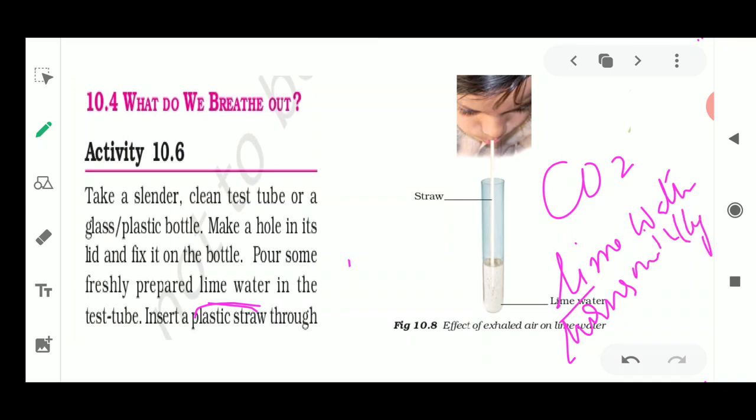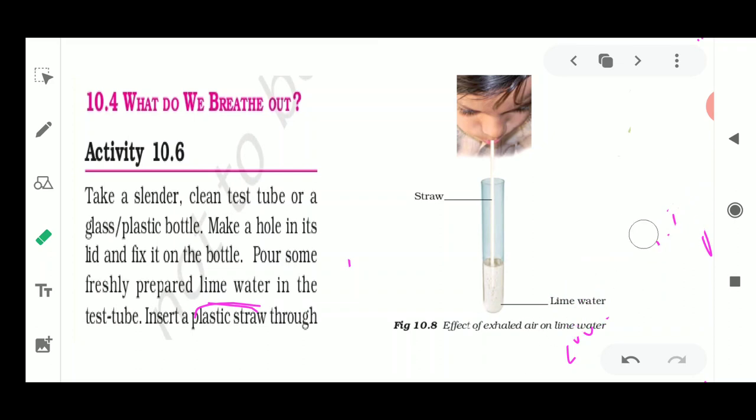This is going to help you a lot in the other classes also, in the higher classes, when you will study various chemical changes or reactions. So if we know the test for carbon dioxide, you could simply say that it is going to turn lime water milky. That is the confirmation test that the gas which is being exhaled, or which is reacting with this lime water, is carbon dioxide.